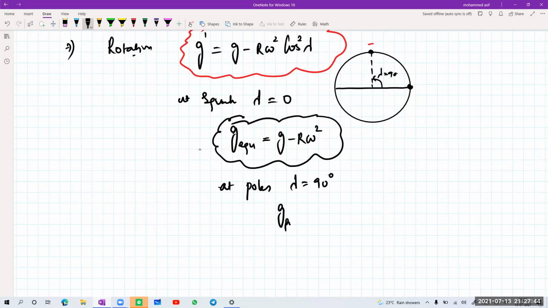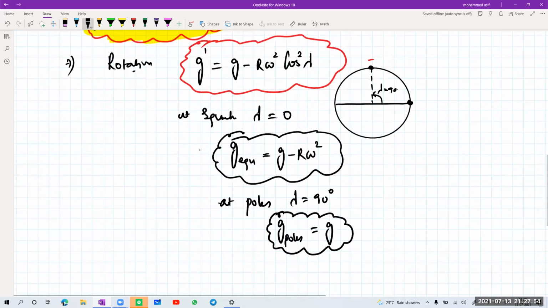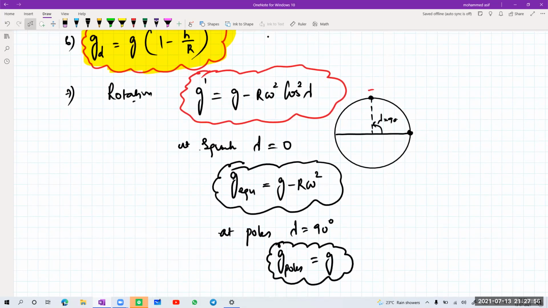So acceleration due to gravity at the poles will be equal to the acceleration due to gravity on the surface of the earth. Clear? Now tell me, if the acceleration due to gravity at the equator becomes zero, then what will be the angular speed with which the Earth will be rotating?